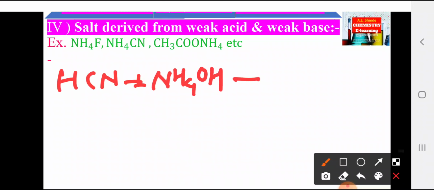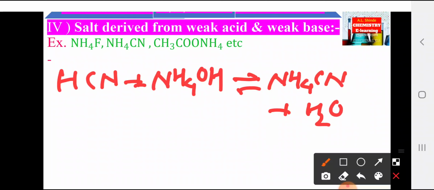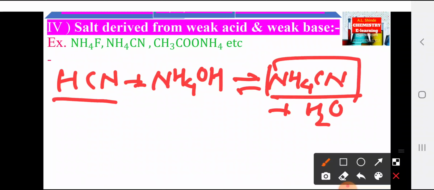There is formation of NH4CN plus H2O. This salt is formed from the weak acid like HCN and weak base like ammonium hydroxide, that is NH4OH. Therefore, such a salt is a salt of weak acid and weak base.